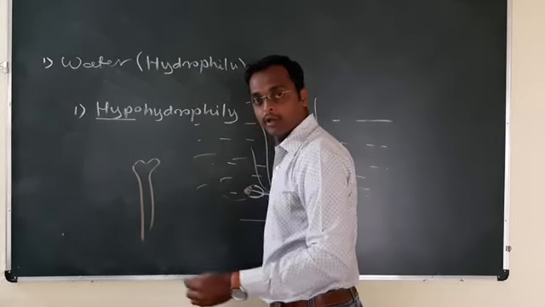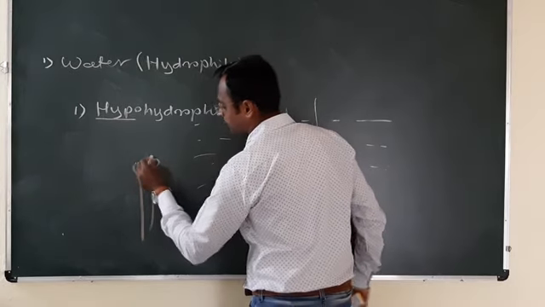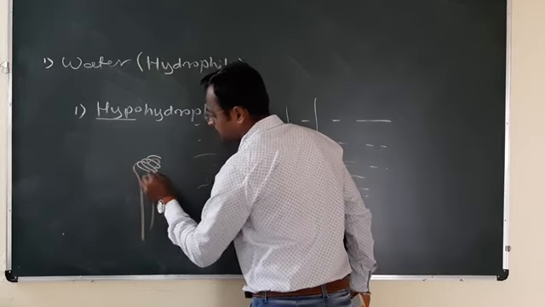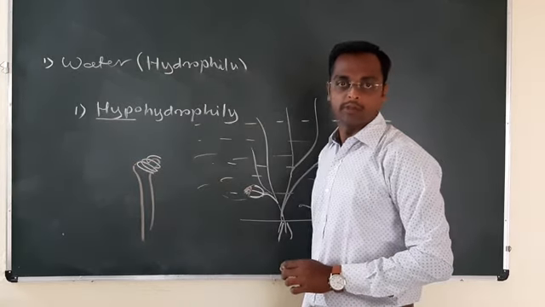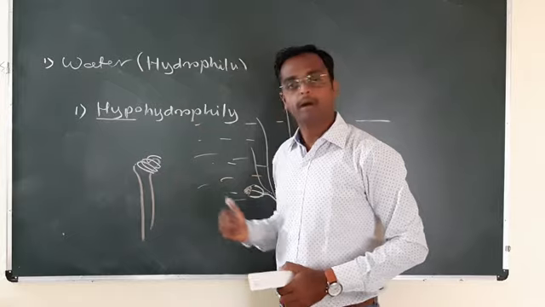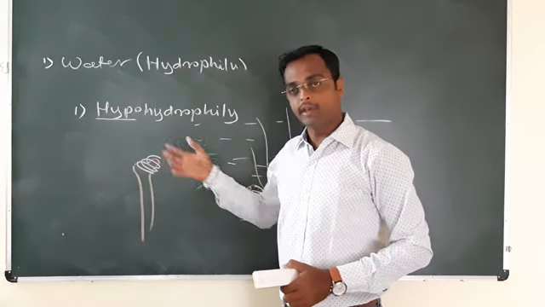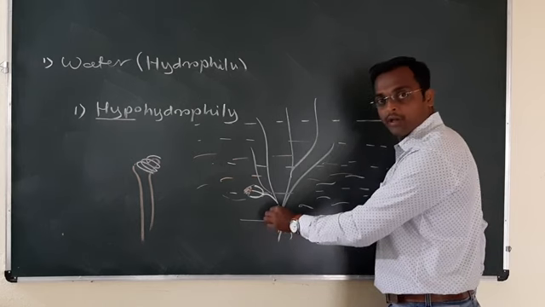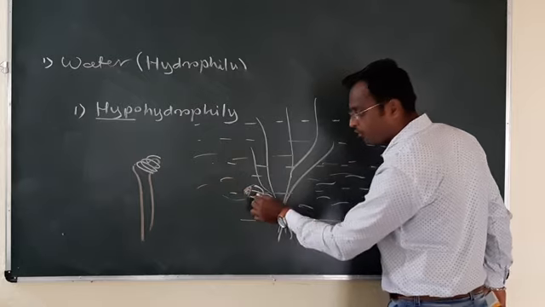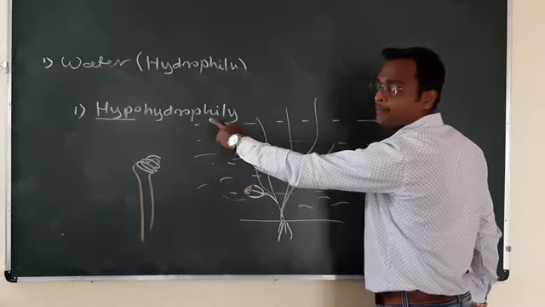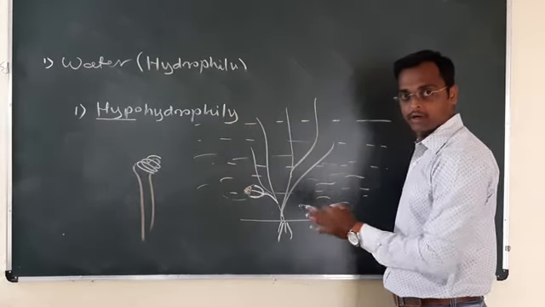The pollen grain coils around the stigma to hold it, and the pollen grain will germinate. Now, in Zostera, the pollination takes place below the water surface. Hence, it is called hypohydrophily.